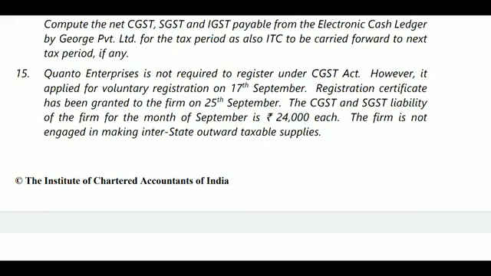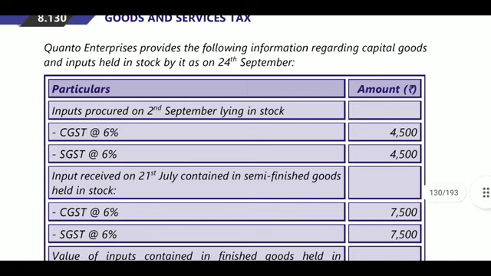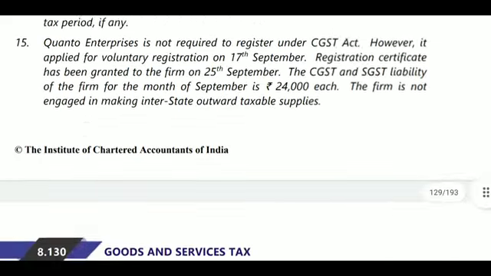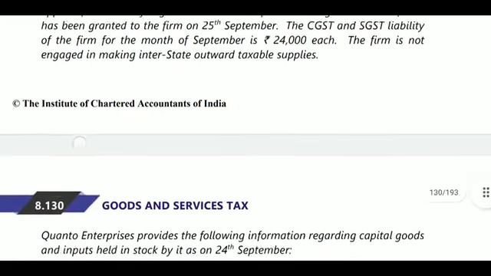The CGST and SGST liability of the firm for the month of September will be 24,000 each. That is CGST 24,000, SGST 24,000. This is the output tax liability for the month. The firm is not engaged in making any interstate supplies, and it has capital goods.